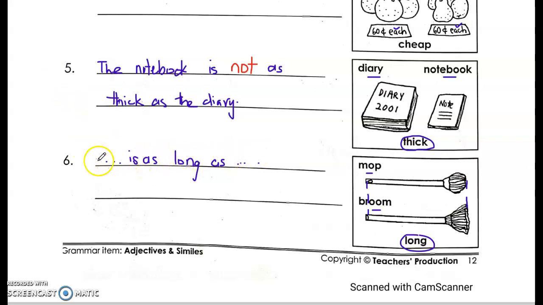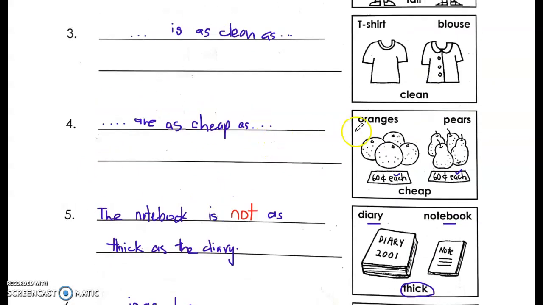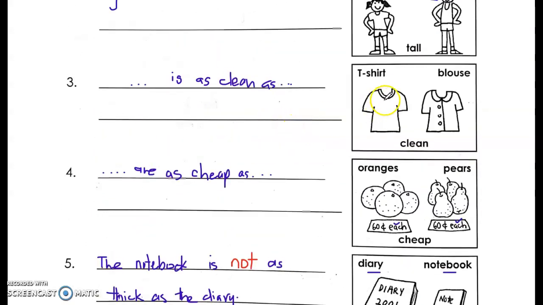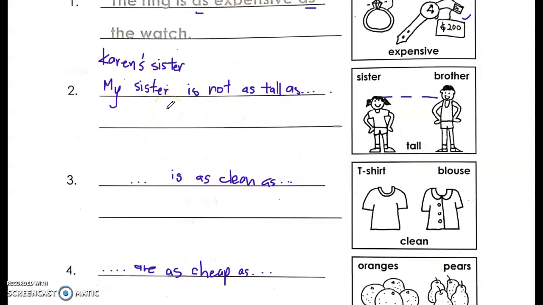So it can be the mop first, then the broom, or the broom, then the mop. Same for this question, you can say the pears are as cheap as the oranges, or the other way round, this as well, question 3. But for question 2, because it is not, you must put the sister first. Sister is not as tall as brother.